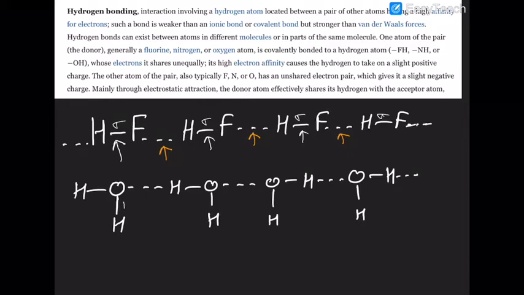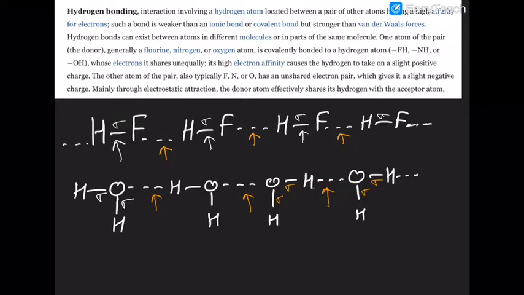Similarly, here also you have two sigma bonds. But here is the hydrogen bond. Here is the hydrogen bond. So hydrogen is bonded to oxygen through a sigma bond, but still that hydrogen is attracted towards this other oxygen. This type of attraction is known as hydrogen bonding.